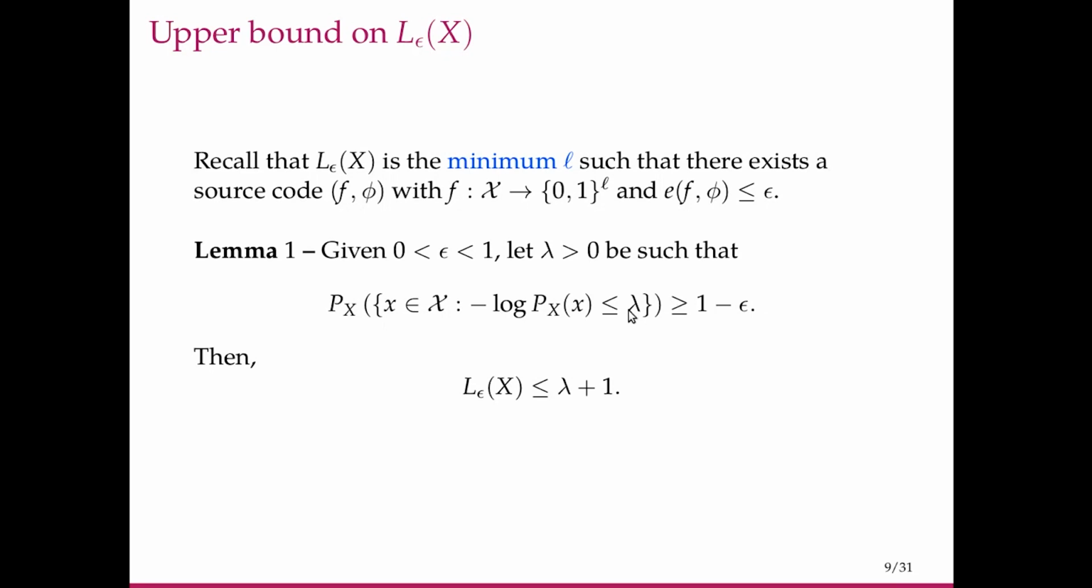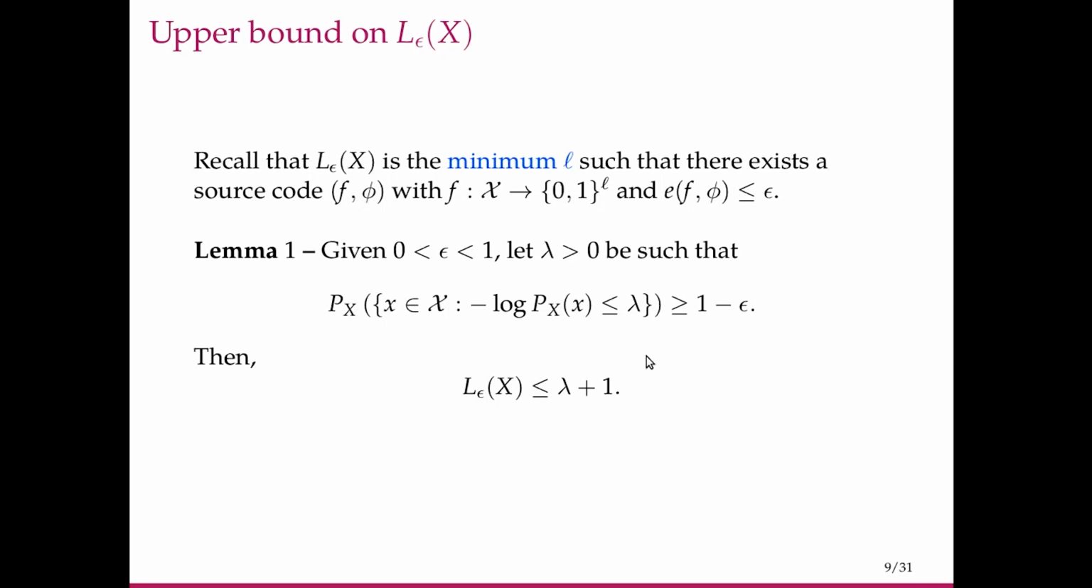So a large probability upper bound on minus log p_X in fact provides an upper bound for L_epsilon of X also. The proof proceeds almost exactly as what we saw in the previous slide, so I'll leave it to you to check. Now we have obtained an upper bound on L_epsilon of X. We would like to get a lower bound on L_epsilon of X as well, and if we can bring them close together, then we can get a sufficiently good characterization of L_epsilon of X for any source X.